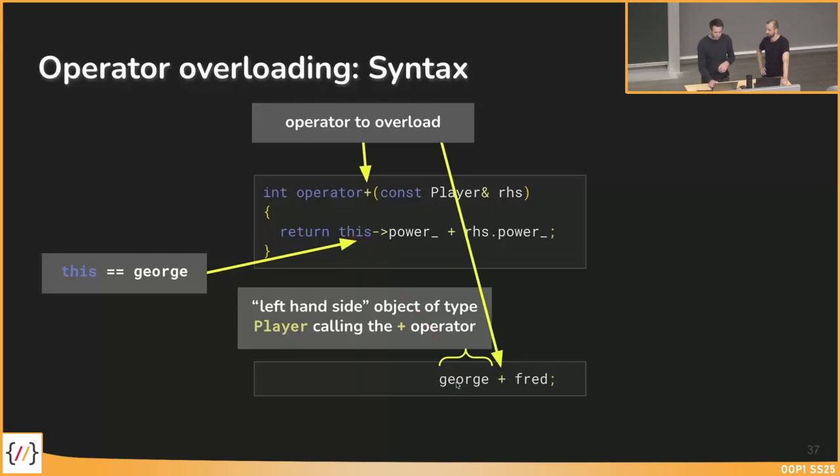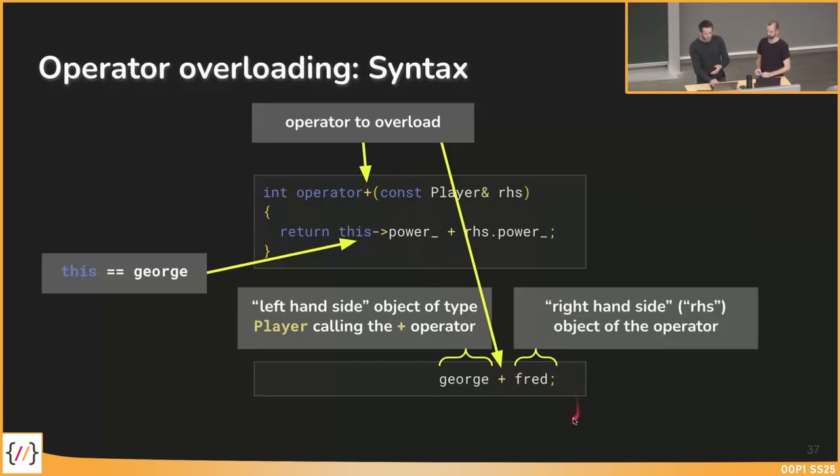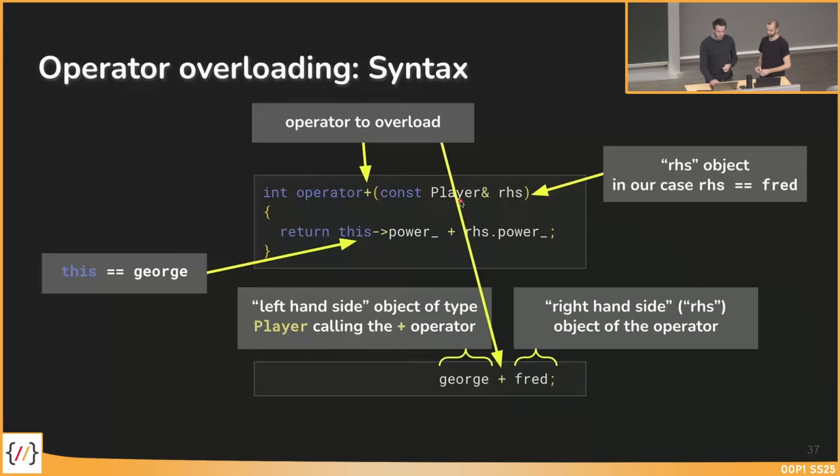And then we have the operator, which has to be the same one as here. So it's the operator plus. And then on the right side, we have, in this case, again, a player object. But as I said, it could also be another type. In this case, it's a player. So the right side of the operator is handed as an argument to our